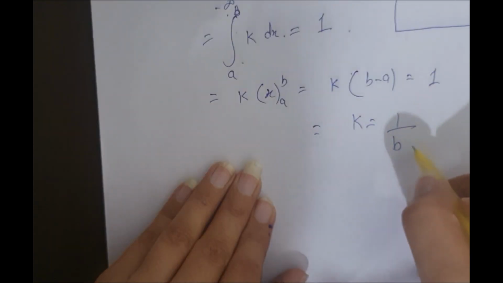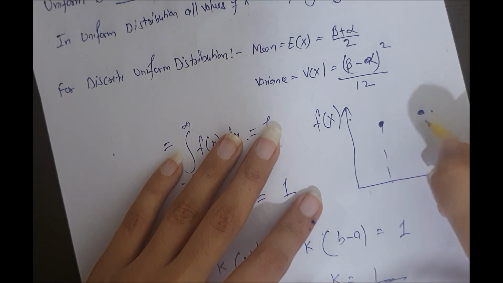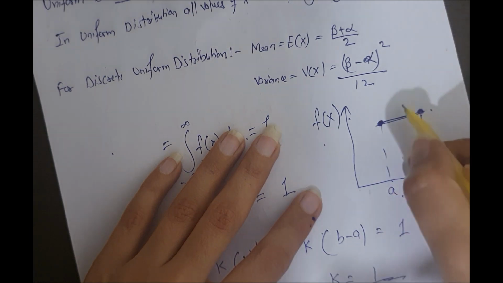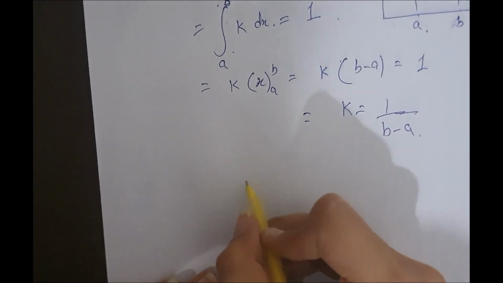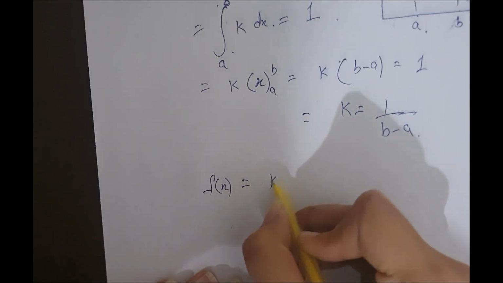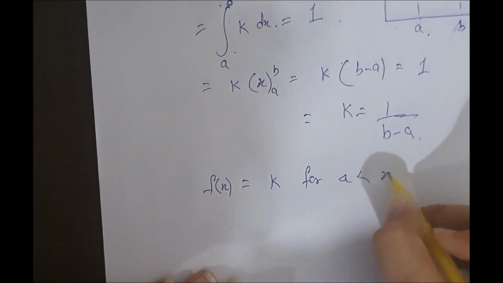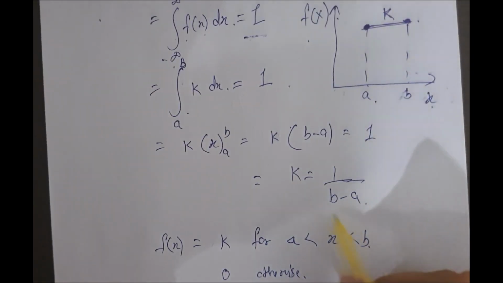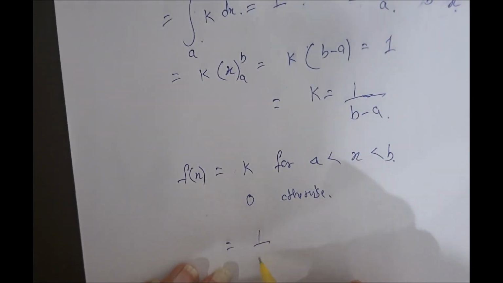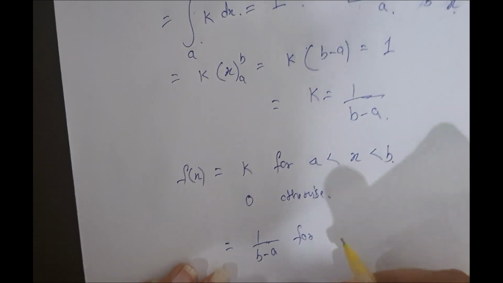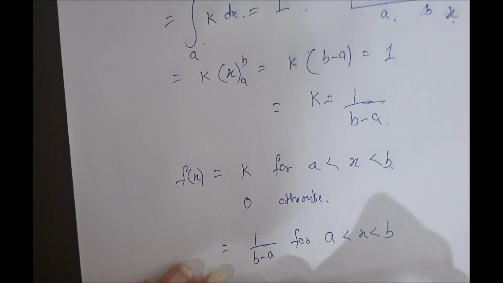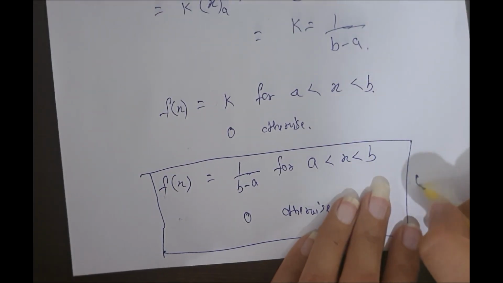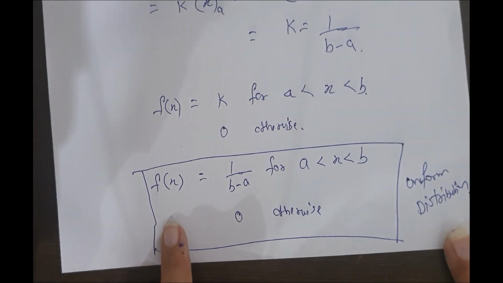distribution. From here k comes out to be 1 by (b minus a). As this is x, this is f(x), this is b, this is a, and this is k. So its PDF will be f(x) is equal to k for a to b, this is k, 0 otherwise. Now the k value comes out to be this. Put it here. This is the PDF of uniform distribution. This is how you find the PDF of uniform distribution.